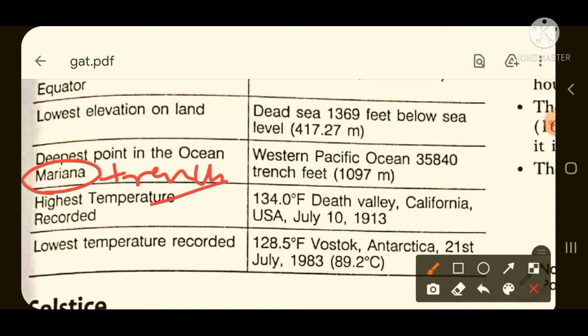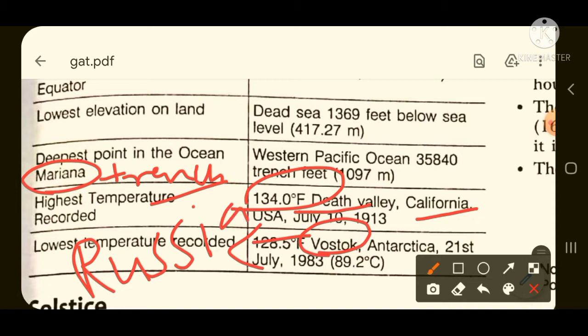And if the question comes highest recorded temperature where it has occurred, then in that case you need to tick Death Valley, which is in California. The temperature has occurred around 134 degree Fahrenheit, and lowest temperature has been observed in Vostok. Vostok is the place in Antarctica in which Russia does a lot of research. So if they ask you Vostok is a territory of which of the following countries, then you need to tick that Vostok is a territory of Russia.